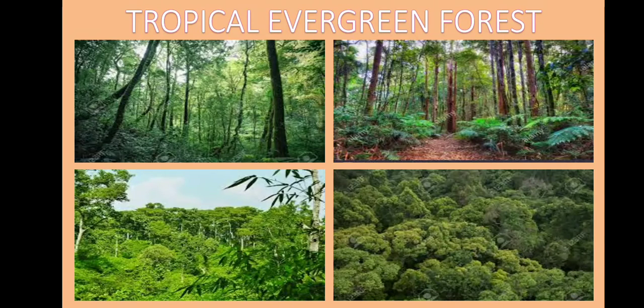The trees are closely spaced. Thick canopies of these closely spaced trees do not allow sunlight to penetrate inside the forest even in daytime. The following hardwood trees are common here: rosewood, ebony, mahogany, etc.